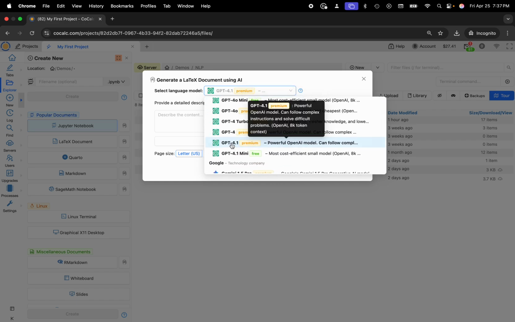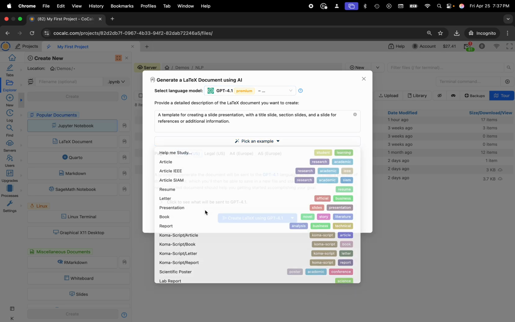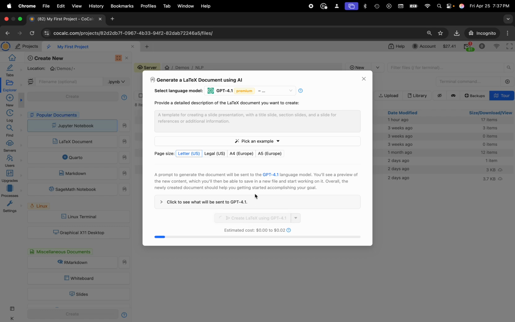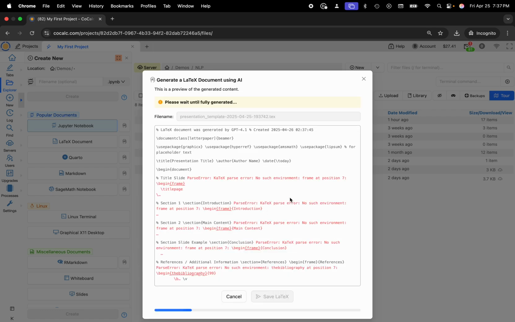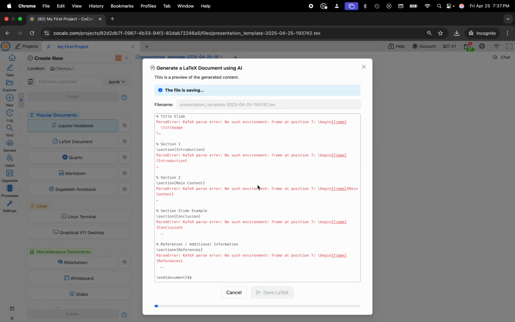I'll use GPT 4.1. And from the drop-down menu where it says pick an example, you can select presentation, customize the prompt, see the estimated cost below, and click create LaTeX. And here is a quick preview. So once that's finished, you can click Save LaTeX.